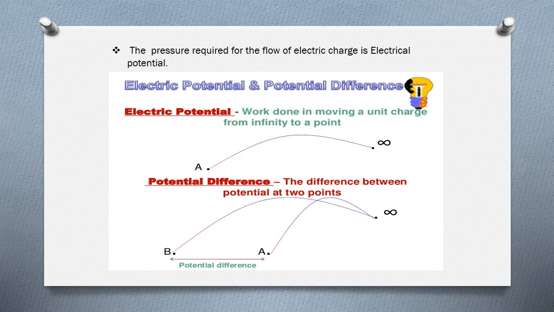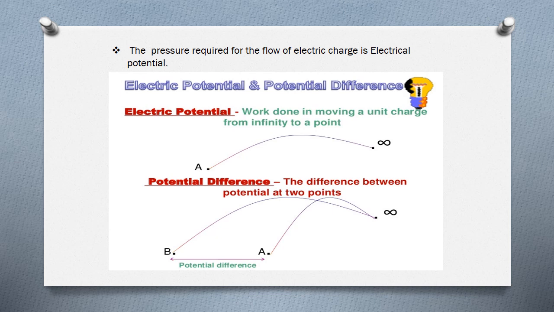Dear children, now I will give you a small example before going to the topic of electric potential. You know, in our mouth salivary glands are there. Our mouth continuously produces saliva, right? The saliva is produced in our mouth and stored in the mouth itself.